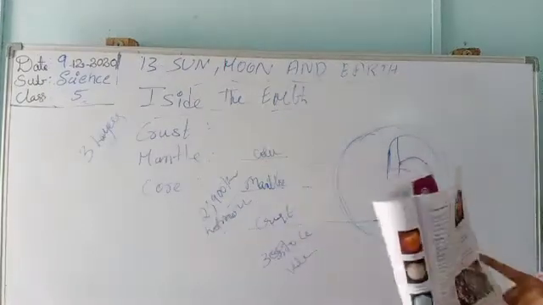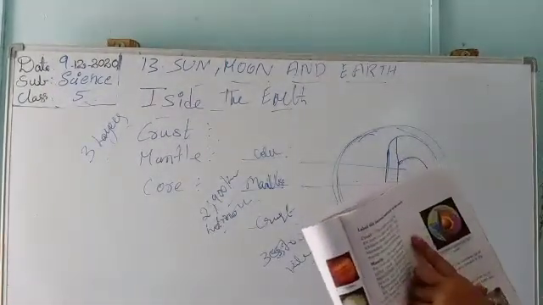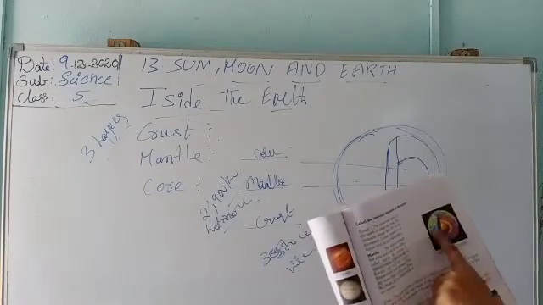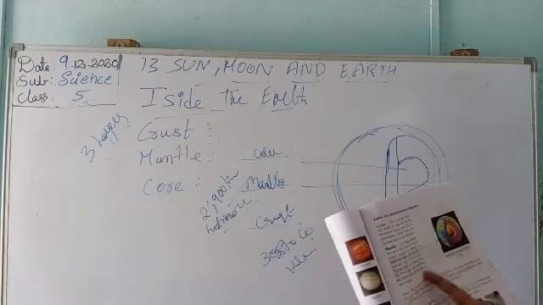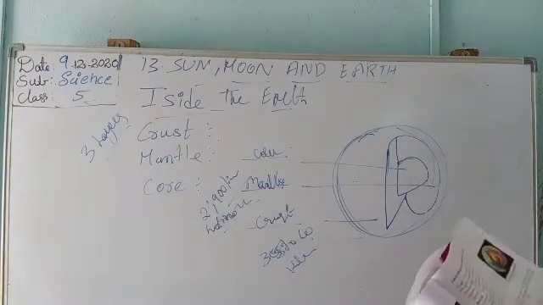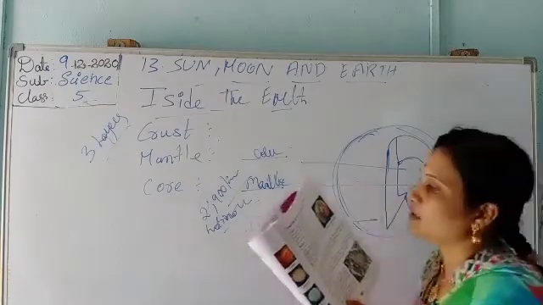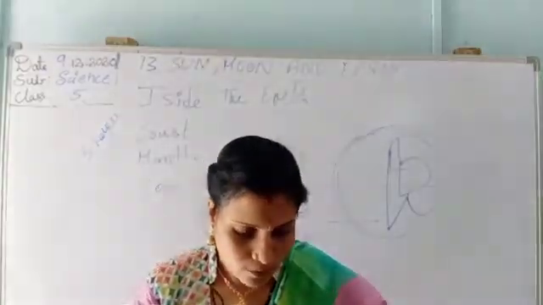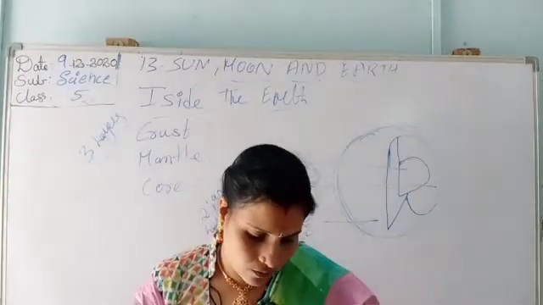Here I will show you the picture again. The core is the innermost part. Between the crust and the core is the mantle. The outer layer is known as the crust. So this is the internal structure of the earth. Okay? We have now studied the crust, mantle and core.